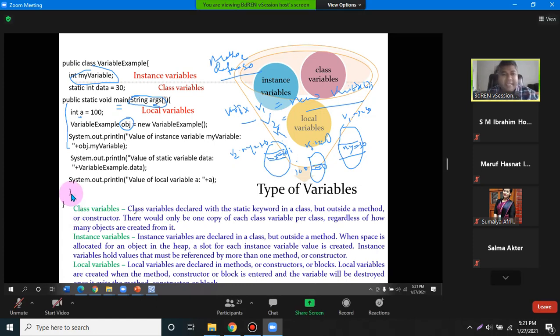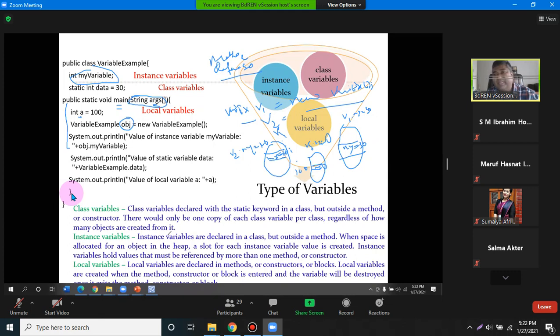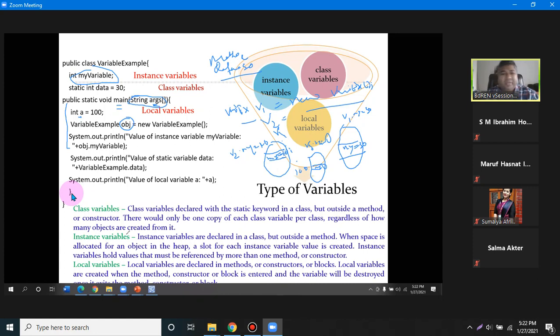Thus we have mentioned here that a class variable is declared with static, but outside a method or constructor. There is only one copy of each class variable per class, regardless of how many objects are created from it. So how many objects you create doesn't matter; there is only one copy. That allocation is in the method area, not in the heap. But instance variables are declared in a class but outside a method.